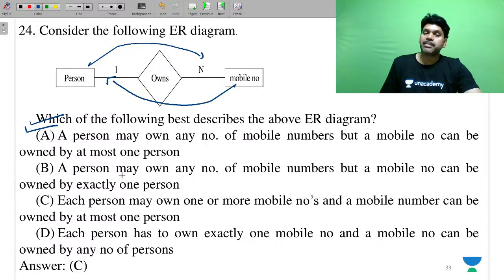Option B, let us check. A person may own any number of mobile numbers, but a mobile number can be owned by exactly one person.